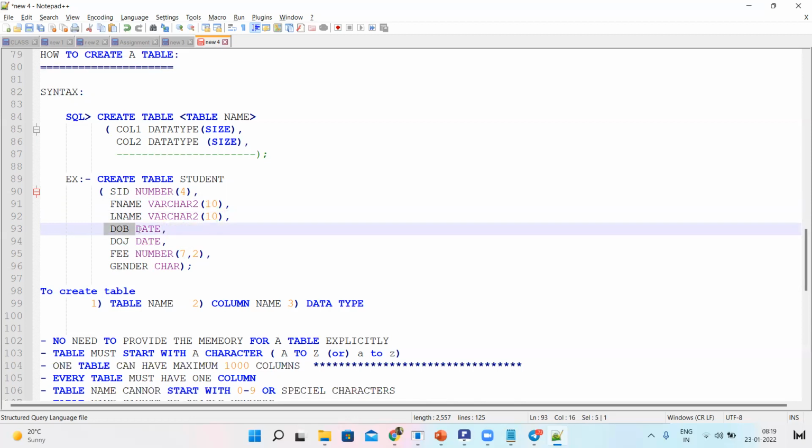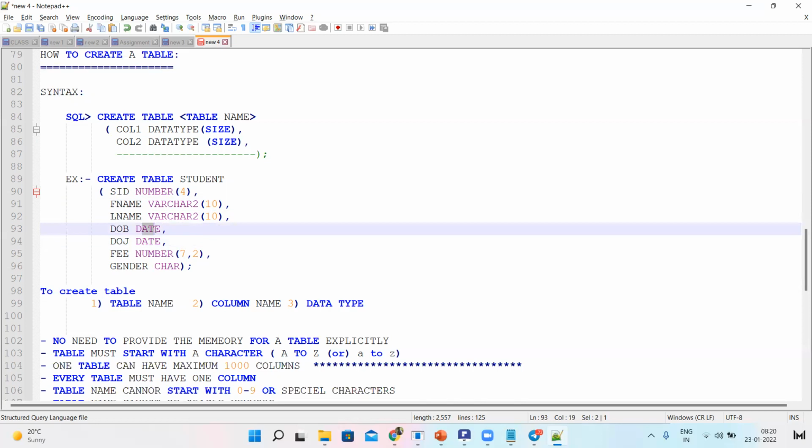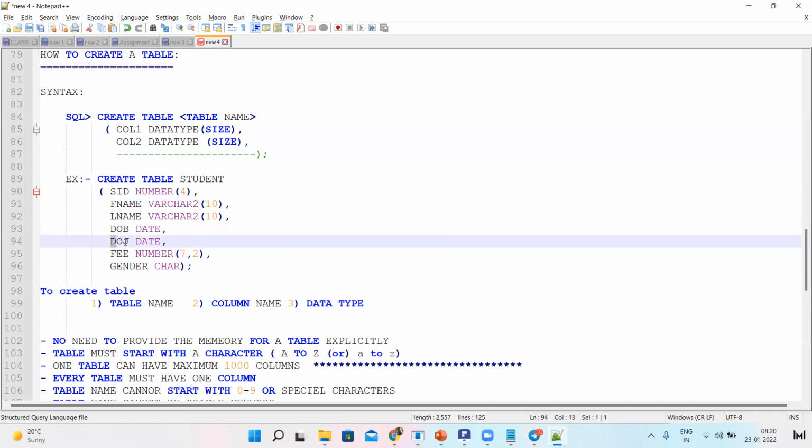Date of birth. Date of birth is a date, right? So it has to allow the date. That's the reason we declared it as a date format. Next, date of join, again date format.